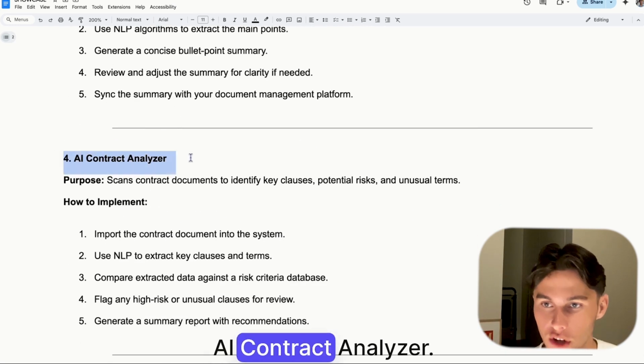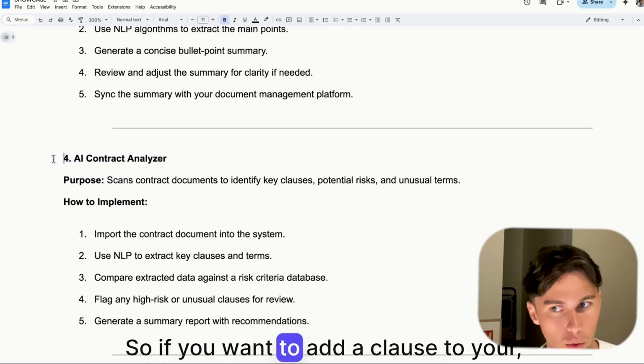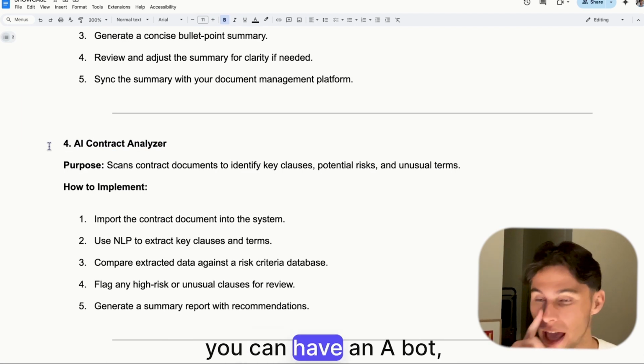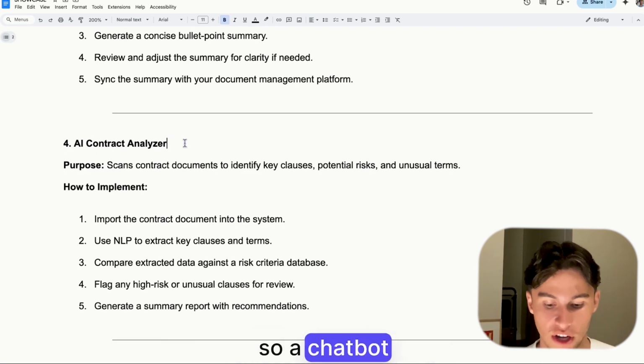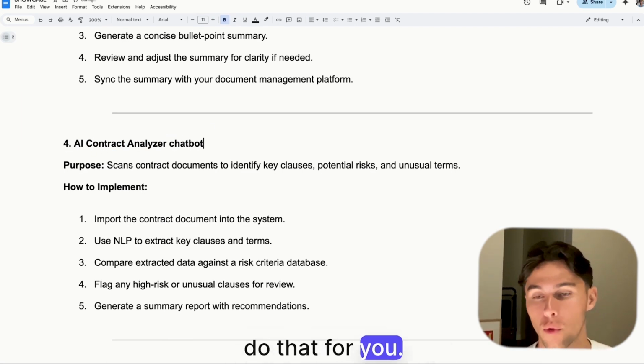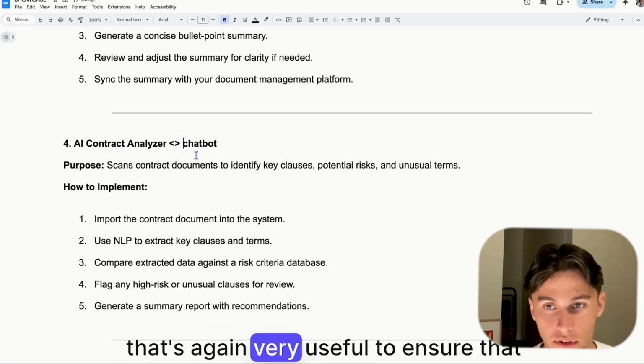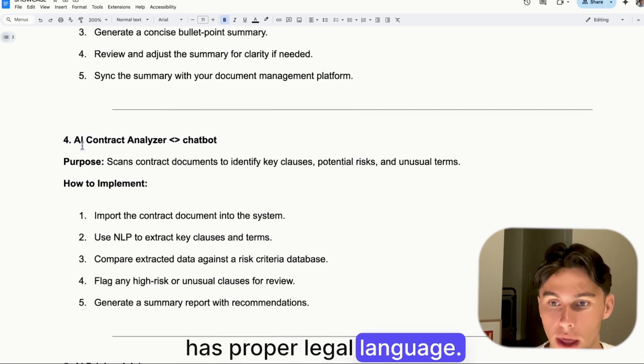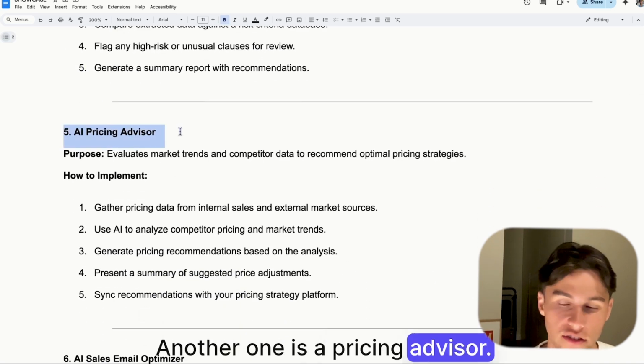AI contract analyzer. So if you want to add a clause to your contract, but you want to use legal language, you can have a bot, a chatbot, that'll do that for you. And that's, again, very useful to ensure that your contract has proper legal language. Another one is a pricing advisor. I wouldn't recommend that.